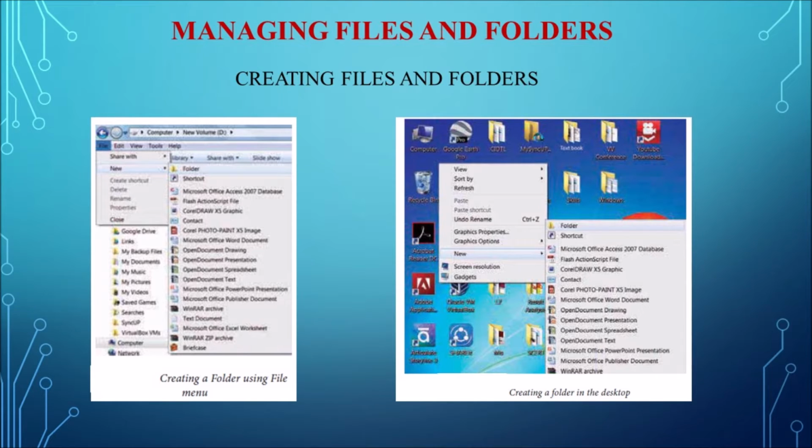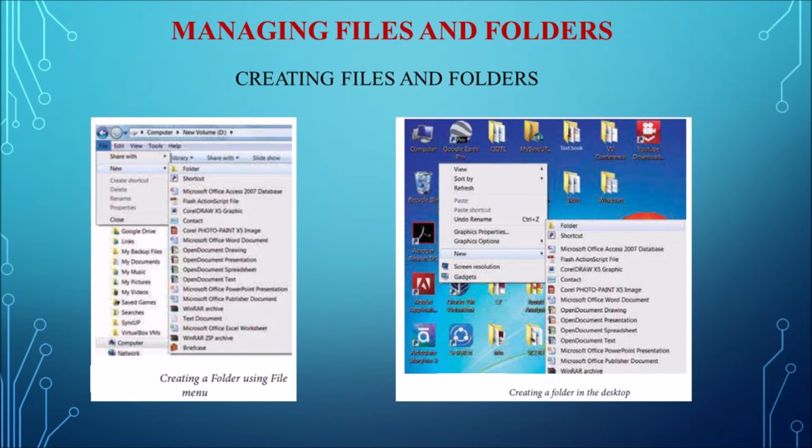For example, select E colon, click on File, which is available in the menu bar at the top left corner, in that New, and in the sub menu select Folder. A new folder is created with the default name New Folder. Whatever folder you are creating, the default name is New Folder. Type the folder name and press the Enter key. Then the new folder is created. This is method 1.